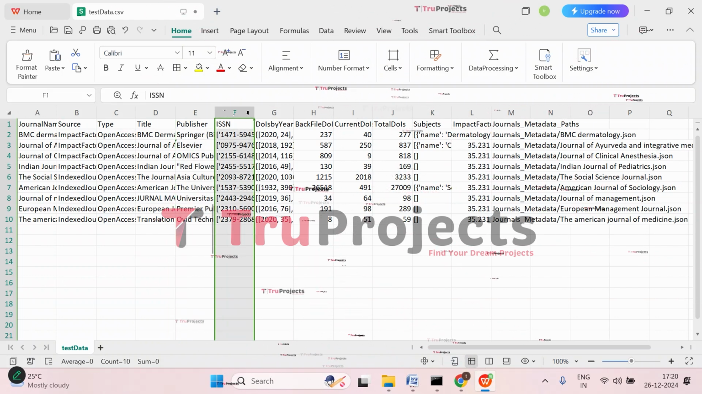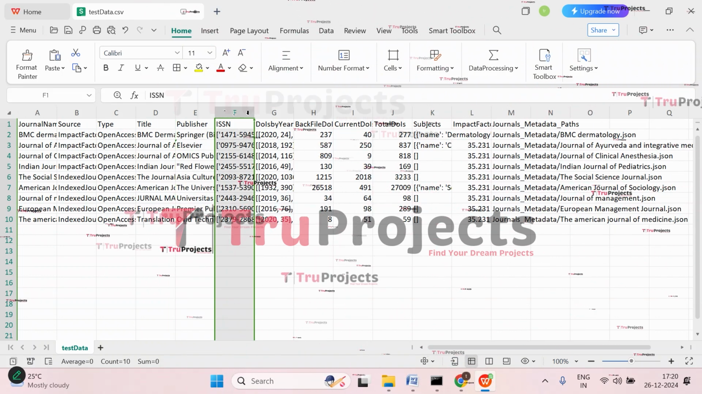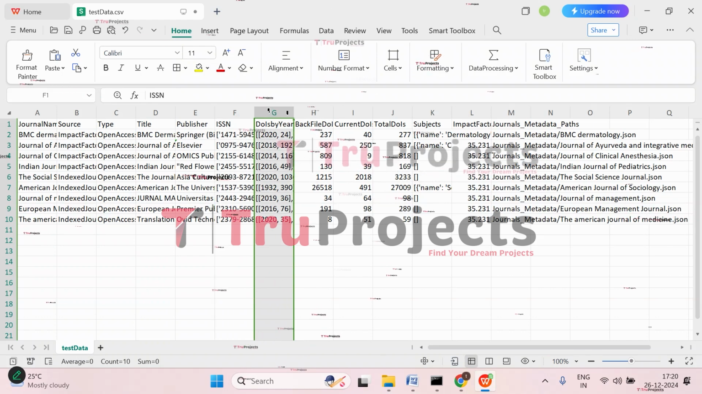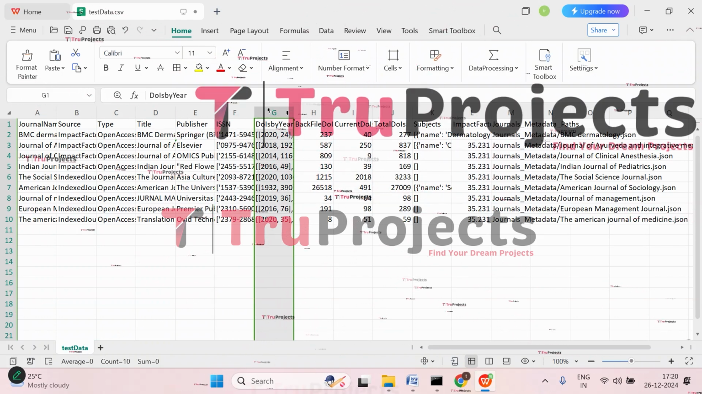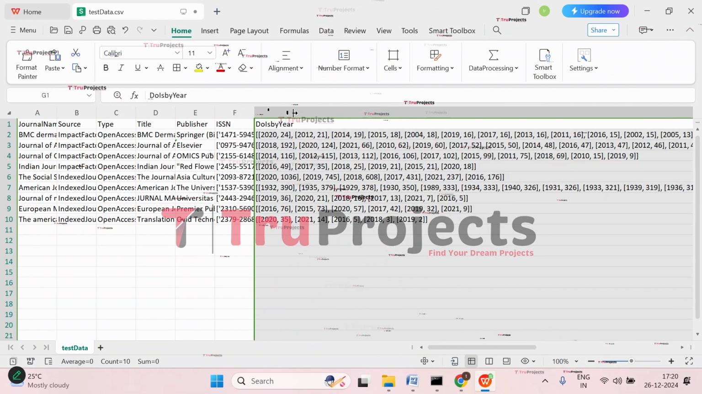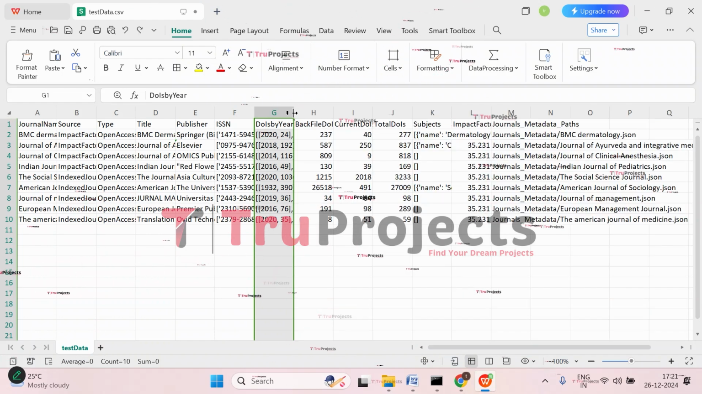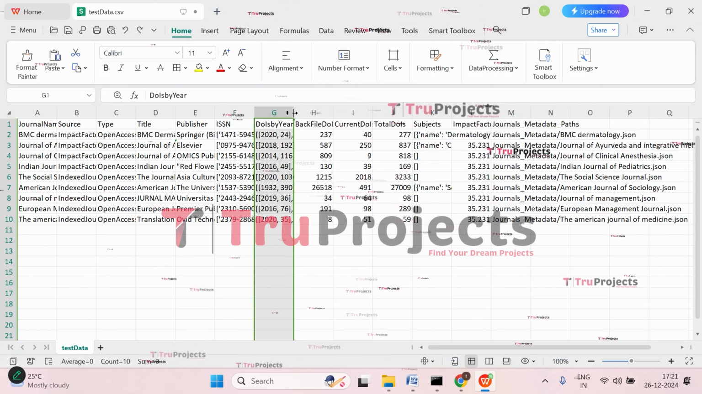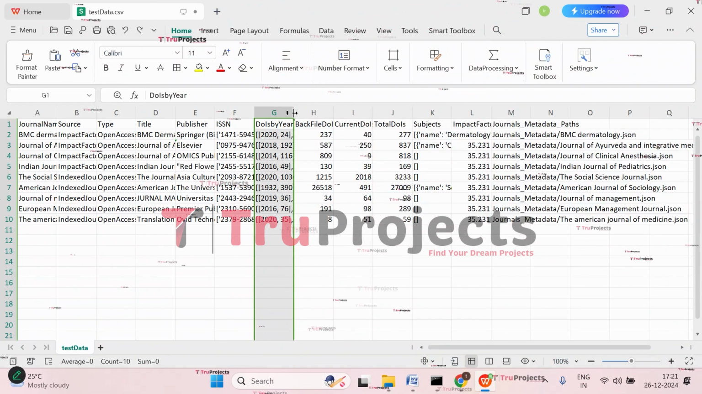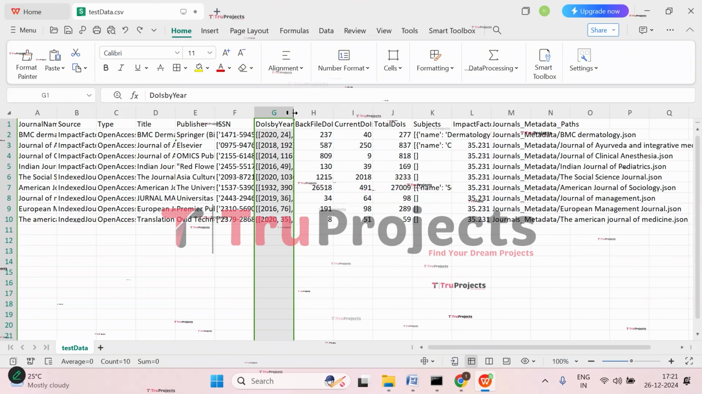And then we have ISSN, that is the International Standard Serial Number, which is a unique identifier for the journal. And then we have DOIs by year. It is the number of DOIs, that is digital object identifiers, assigned to articles in the journal annually.